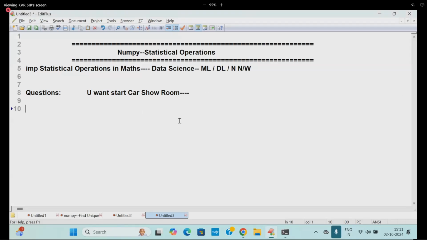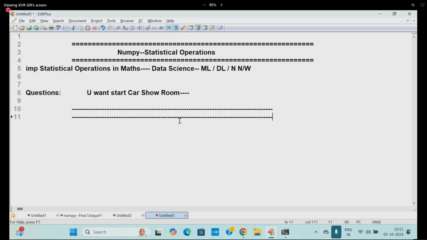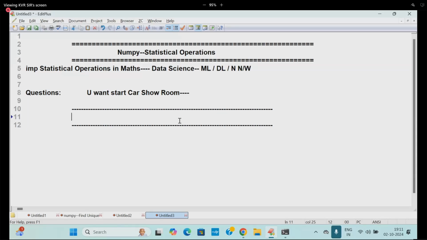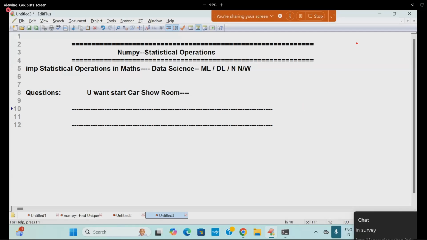Now, to start that, what will you do? You never go for taking a rental building and then start. First, you will analyze the area, right or not? Or you want to start a tiffin center in the Ameerpet area, where a lot of students are there. A branded hotel is coming to Ameerpet, starting.